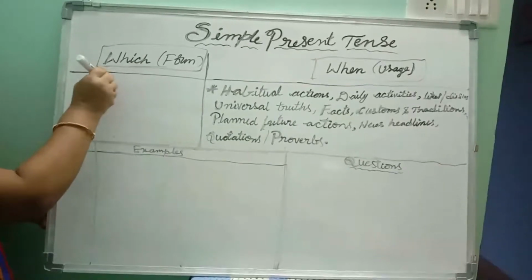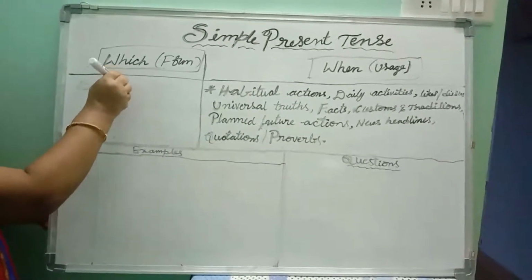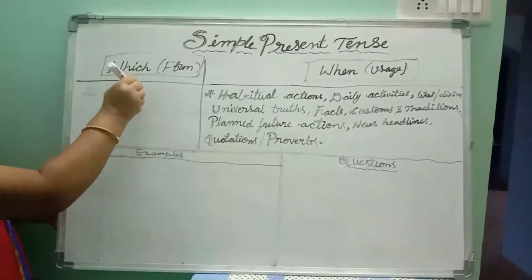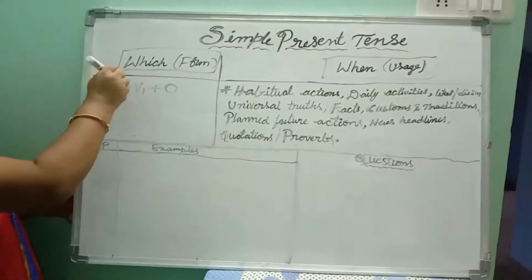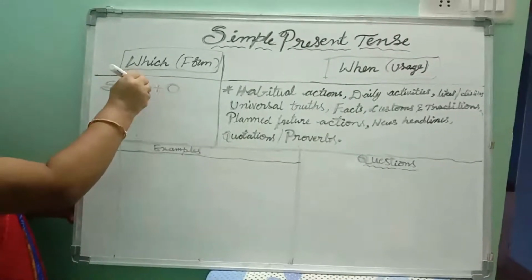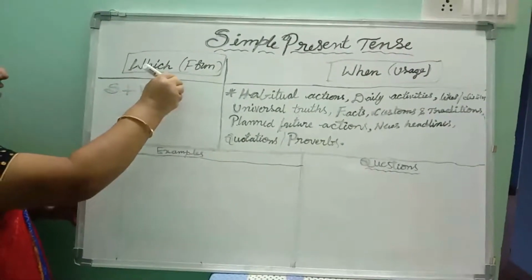Subject plus V1 plus object. What is the structure of simple present tense? Subject plus V1 plus object.